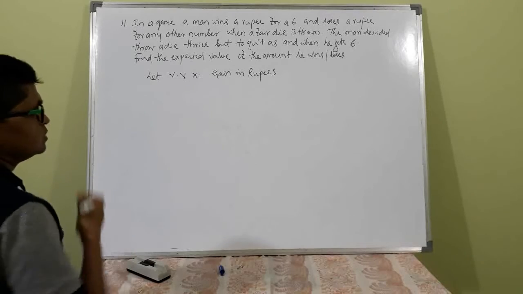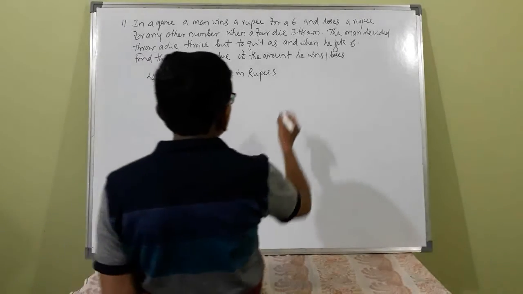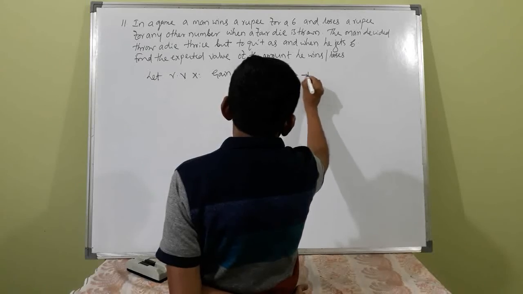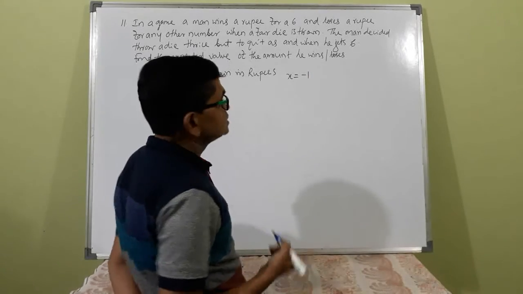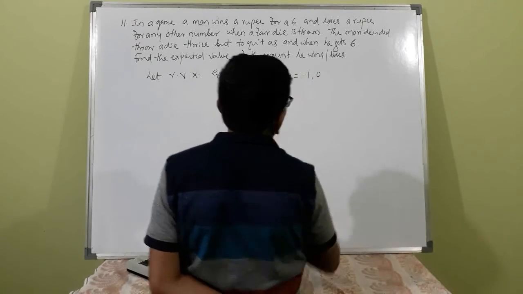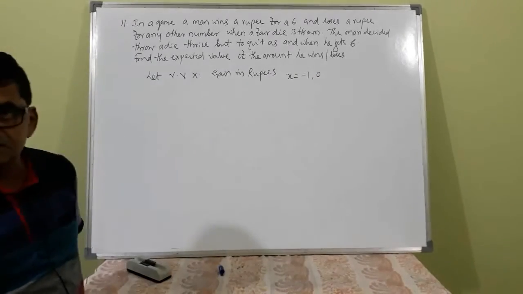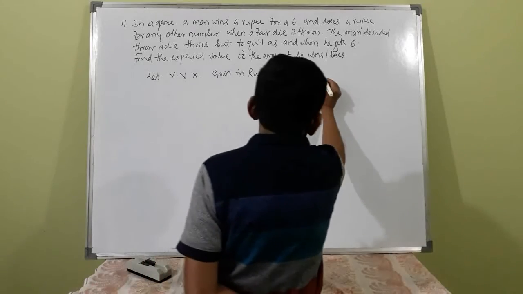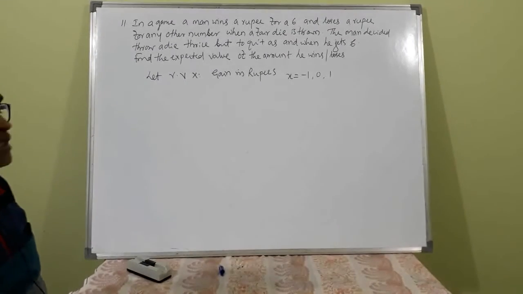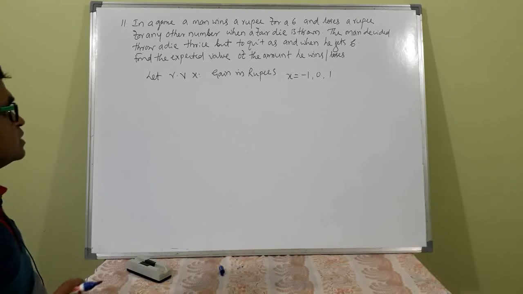Gain in rupees. What are the possible values of this? This may be -1 when he gets 6 in the third toss. It will be 0 when he gets 6 in the second toss. This is 1 when he gets 6 in the first toss itself.